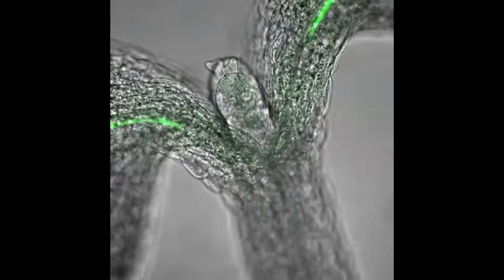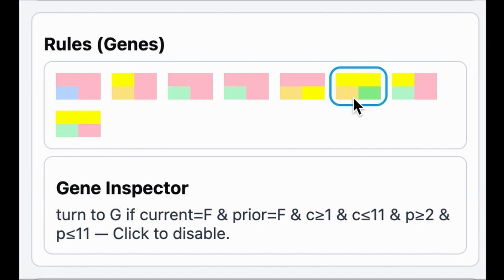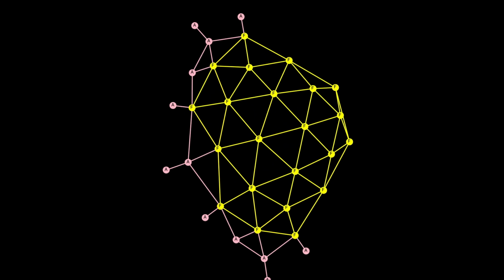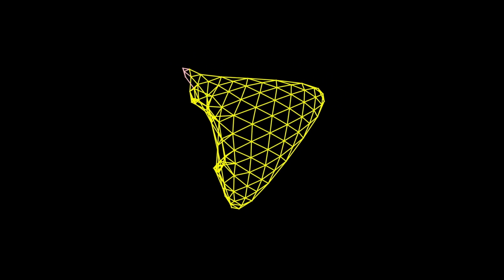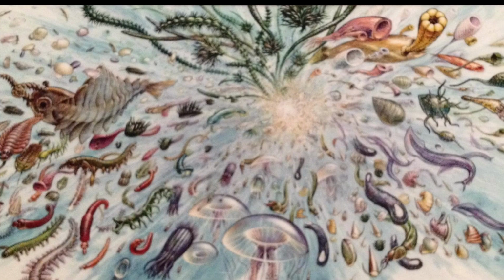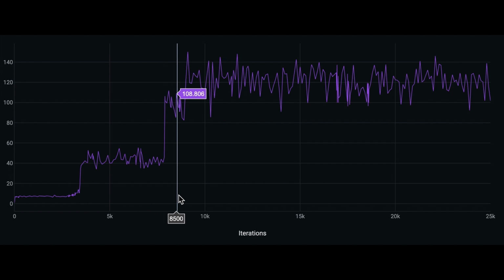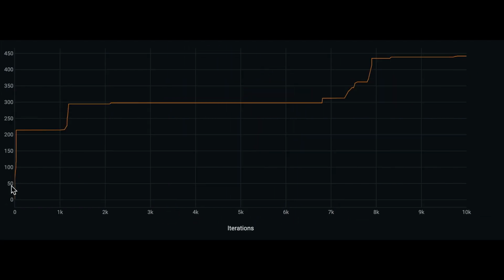Second, correlated features. In one experiment, a green gene emerged, not a true color, but a side effect of a mutation. If it is turned off, the color changes to yellow. But not only that, this gene is actually responsible for the growth of additional triangles. So the shape of the figure also changes slightly. And finally, evolutionary leaps. This is noticeable in our experiments when we try to create a new organism adapted to certain conditions. After long stable phases, the system suddenly leaps into a completely new state, like a digital Cambrian explosion.